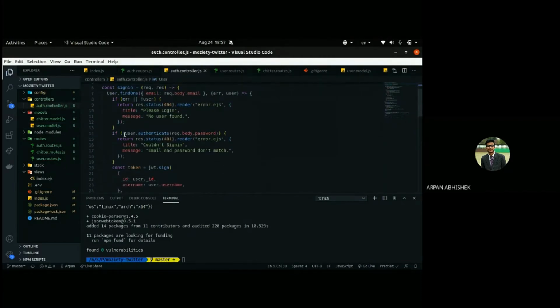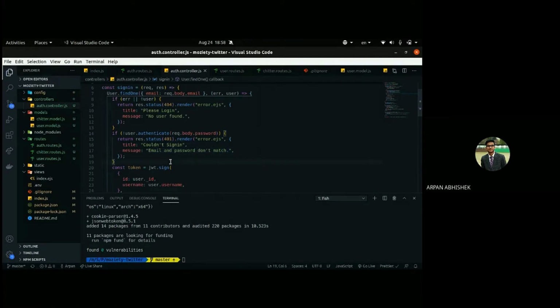We are passing user dot authenticate, and if it's not authenticated, it will again give an error screen, the same error.ejs which we will make just now, with a message that email and password don't match. Because that user exists with that email, but the password is not correct.